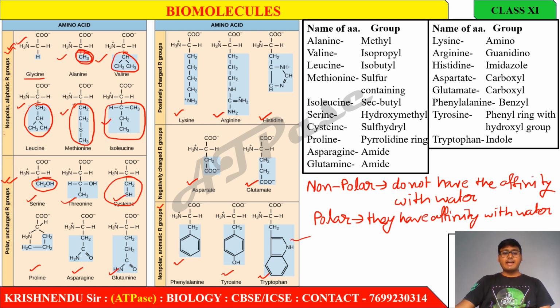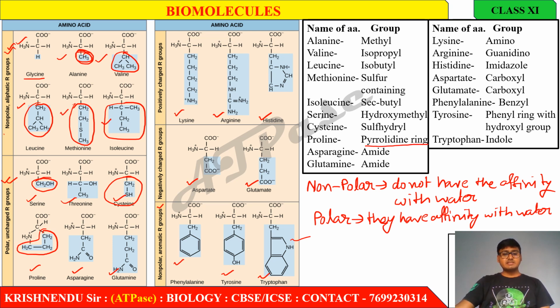This is not an aromatic structure. You may be confused by this structure, but this is not an aromatic structure. The R group present here is this. This is the R group. But it is not an aromatic structure. It is an aliphatic structure. Obviously this is a ring structure, but not aromatic. So that is why it is written as pyrrolidine ring in the case of proline.